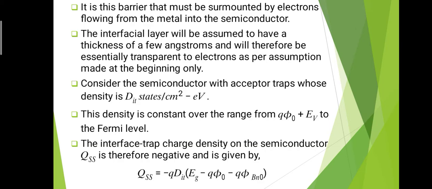So from all these quantities we can write the interface trap charge density on the semiconductor.